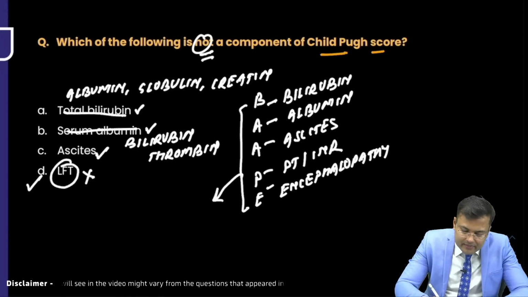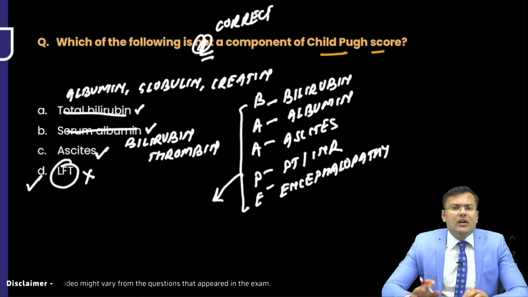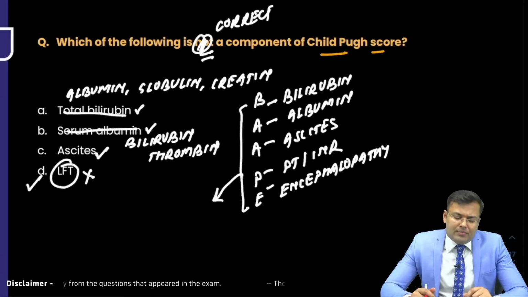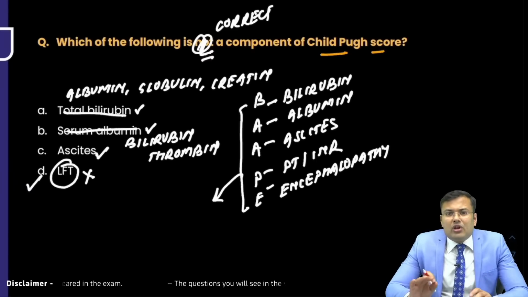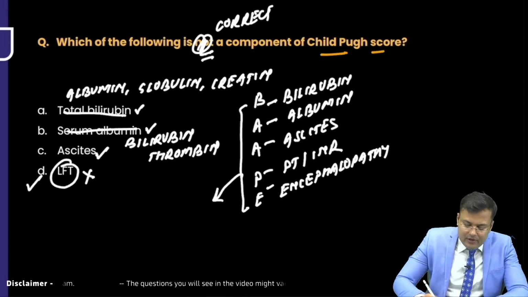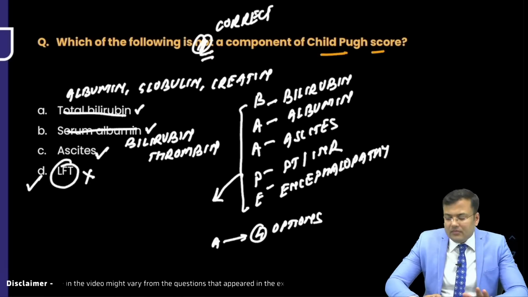Okay, it was correct. Which of the following is correct? Right? So you can easily mark the correct answer. These are the 5 components. Whatever option has the correct components, you can mark. Clear? So I will frame the question accordingly. In one option, 4 components were there.